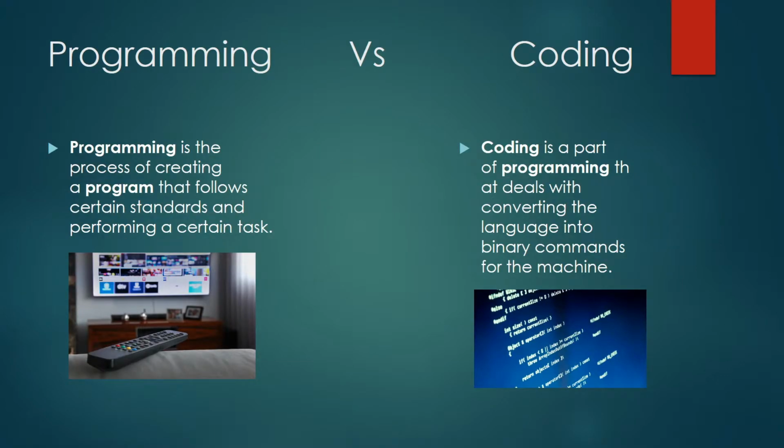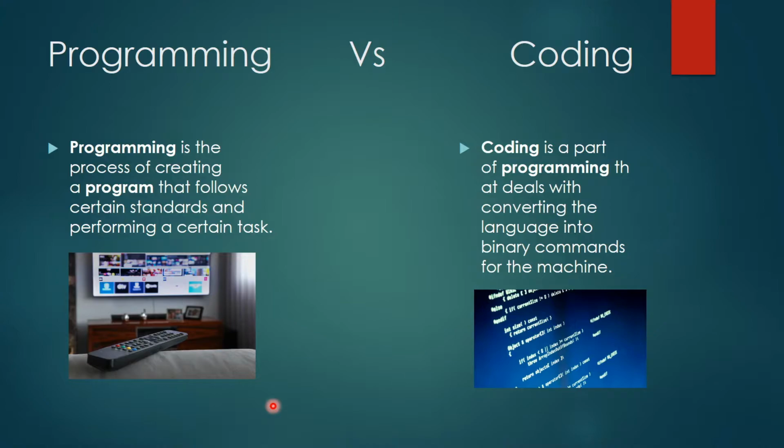So basically, what is programming and coding? What is the basic difference between them? Programming is the process of creating a program that follows certain standards and performs a certain task, and coding is a part of programming that deals with converting language into binary commands for the machine.